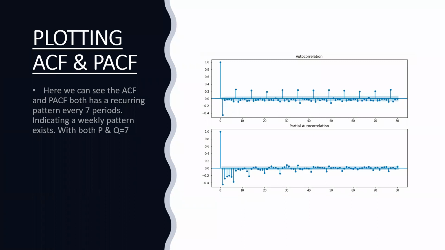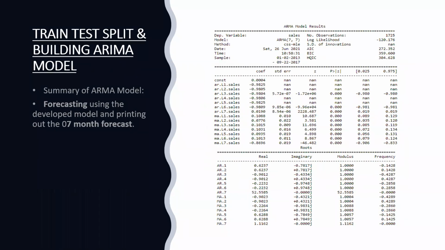Plotting ACF and PACF. So here we can see that the ACF and PACF both has a recurring pattern every 7th period, indicating a weekly pattern exists, and both P and Q is 7. After the train test split and building ARIMA models, the summary of the model is shown, followed by forecasting using the developed models and printing out the 7-month forecast here.